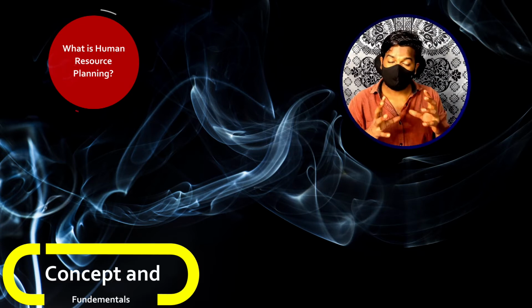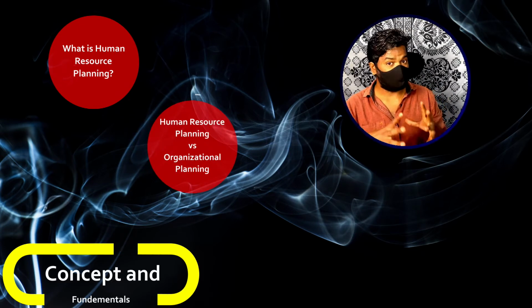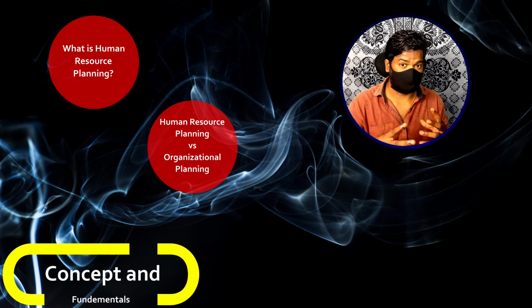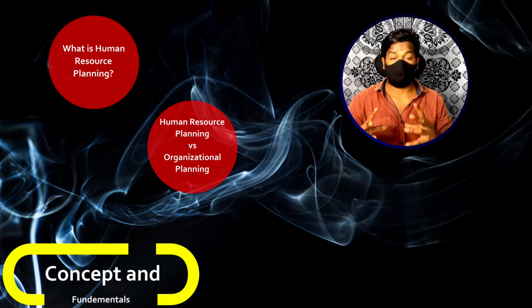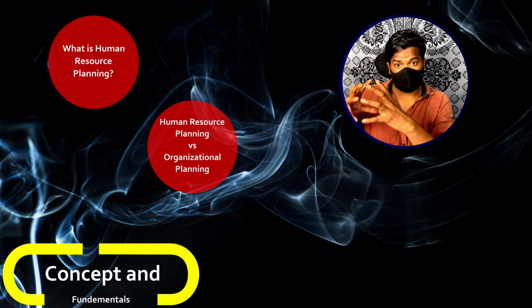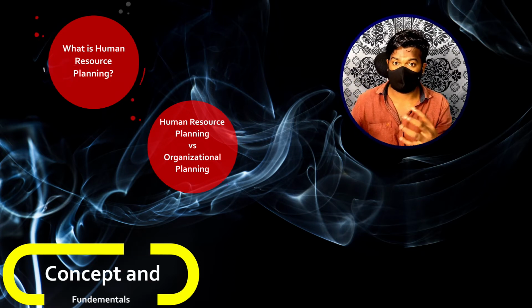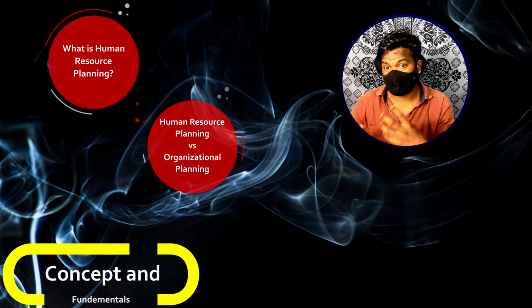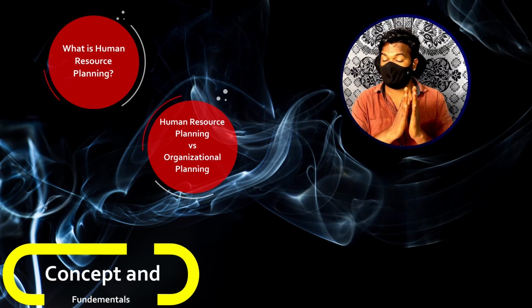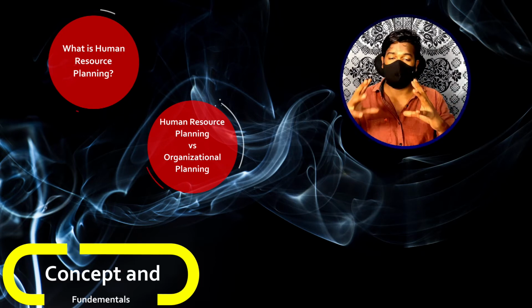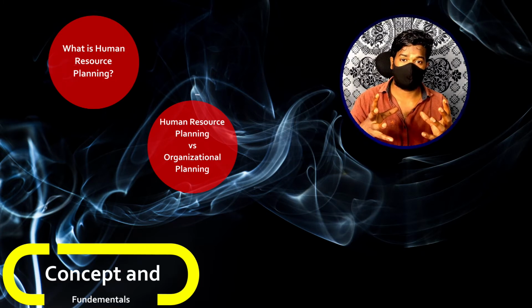Now let's move to the second concept. See, each and every organization has goals, objectives, as we already discussed, right? Now generally what happens is these overall organizational goals or objectives are broken down into many small goals. What do I basically mean by this? I'll give you an example. Let us assume that you are the CEO of an organization. Okay, you are the CEO of an organization named A.